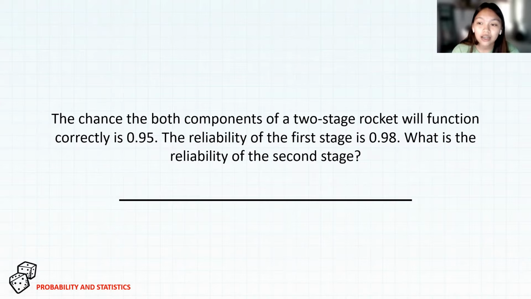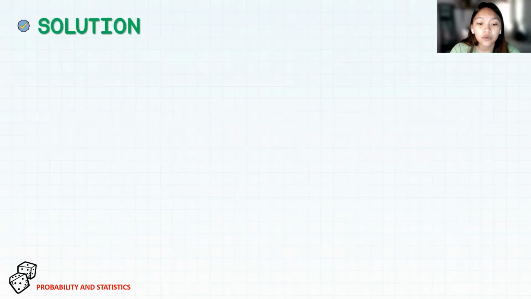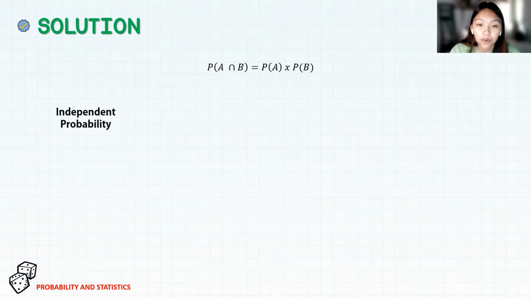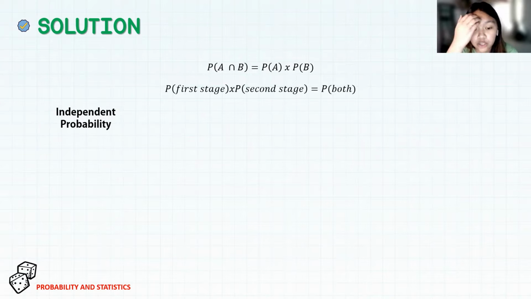We are asked for the reliability of the second stage. We can say that the two stages are mutually independent of each other. Therefore, we use the formula of independent probability, which is the product of the probability of the first stage to happen and the second stage to happen.